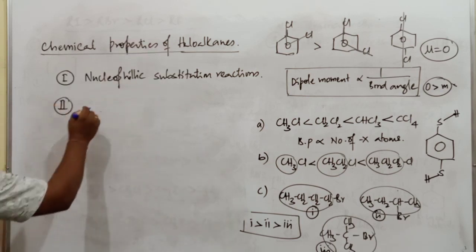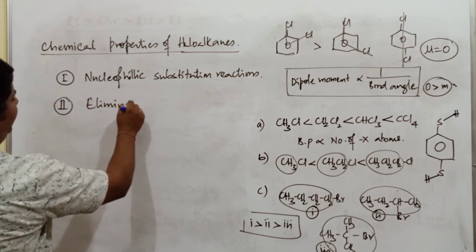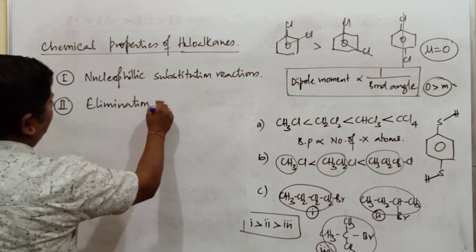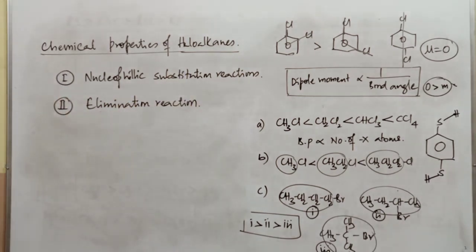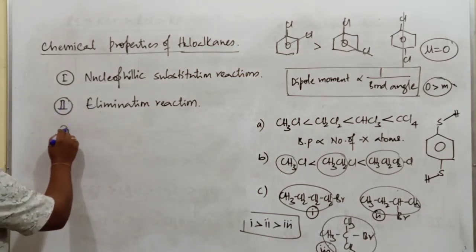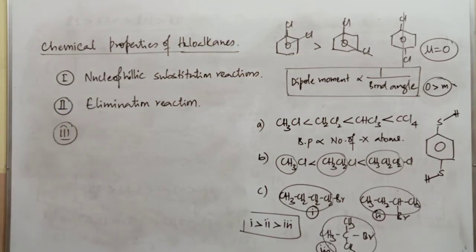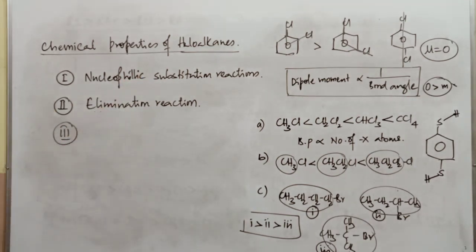Second set of reactions is going to be the elimination reactions. Usually in these reactions we use a particular substance, that is alcoholic KOH, potassium hydroxide. If aqueous KOH is used, it undergoes substitution reaction. If alcoholic KOH is used, it undergoes elimination reactions.